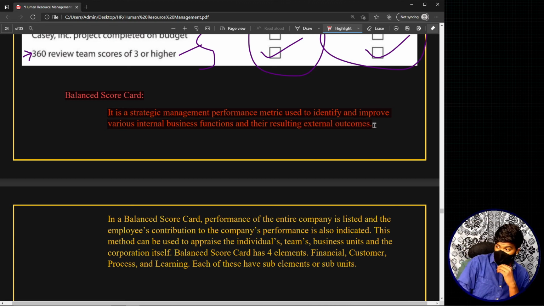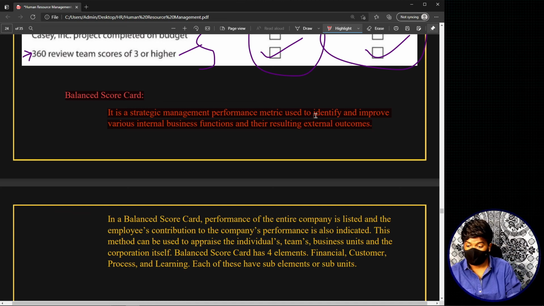See, the balanced scorecard, this particular performance appraisal method, is one method which is completely different from each and every other method, because using this method, you can appraise an employee or an entire department or an entire organization. So this balanced scorecard has that scope. That means it can be used to appraise a single employee, a department, or an entire organization.